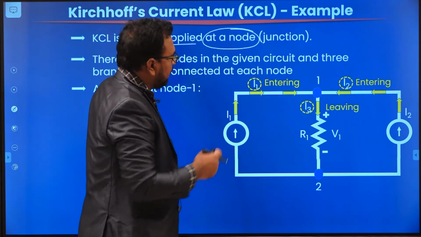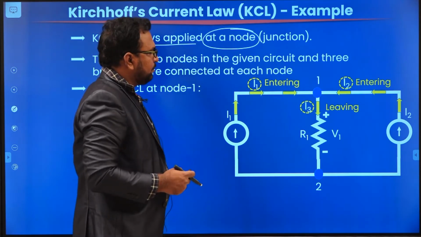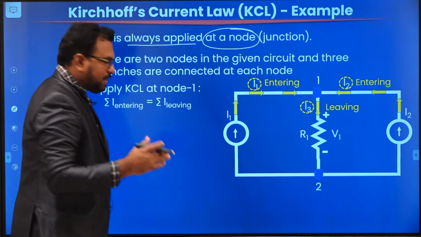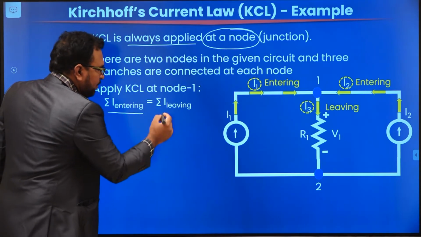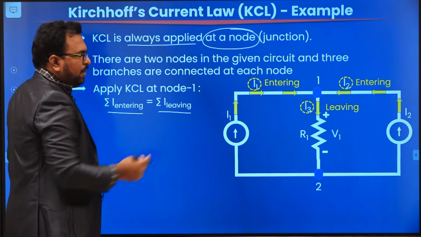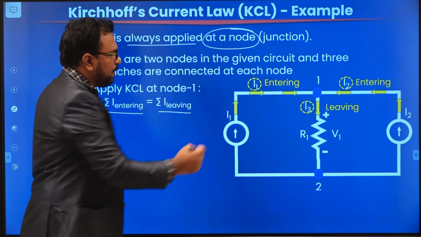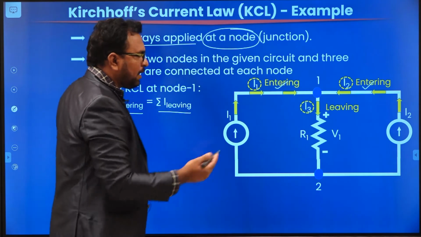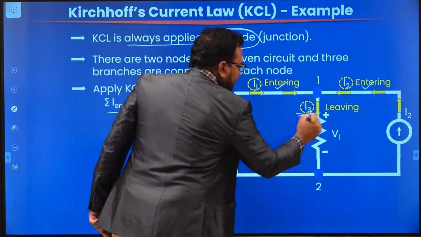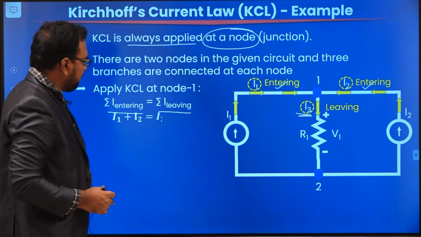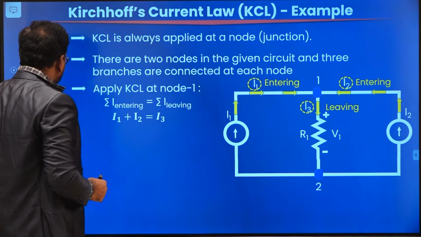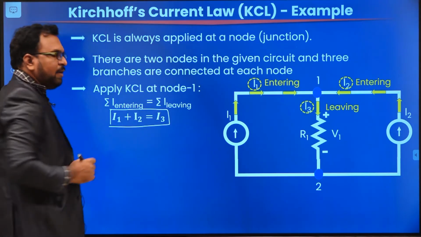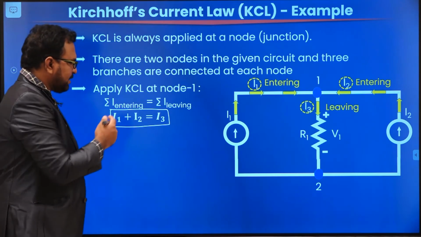Now if you apply KCL, what is KCL according to the second statement? I will always follow the second statement: the sum of the currents entering is equal to the sum of the currents leaving. Here what are the currents entering? I1 is entering and I2 is entering. And what are the currents leaving? I3 is leaving. So I1 plus I2 is equal to I3. This is how you apply KCL by the second statement.